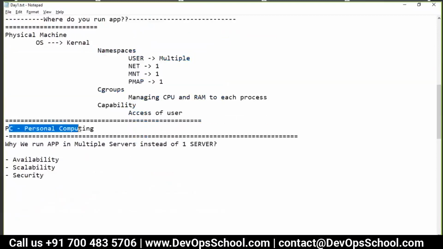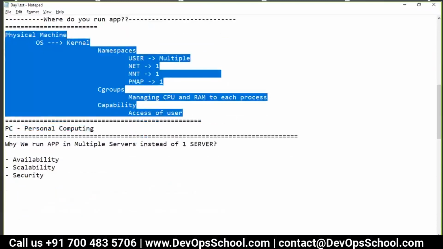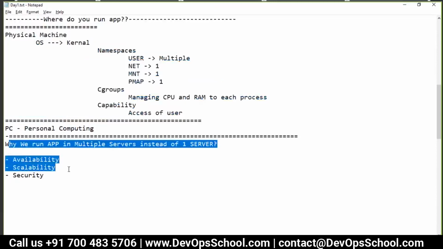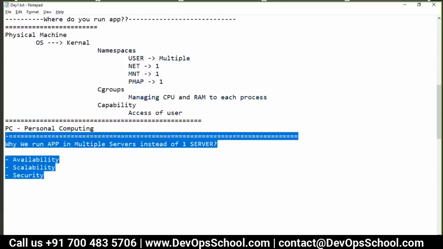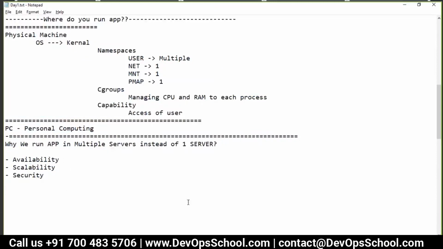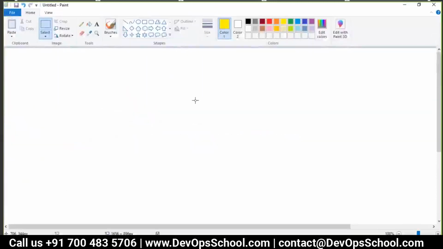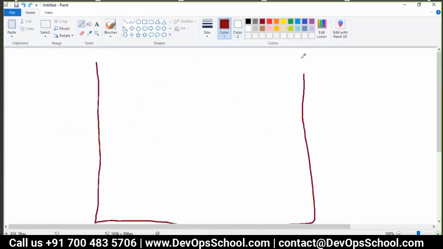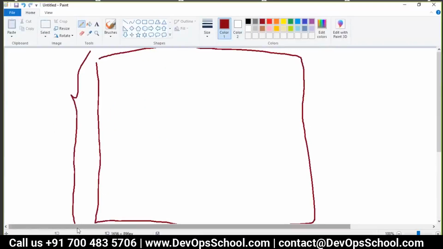Now, PC means personal computing. So this architecture was designed for personal computing. Next, we asked why we run applications on multiple servers instead of one server. Availability, scalability, and security. Now, guys, the problem we got here is, I'm talking about one unit, one physical machine. This is one physical machine, and how much are you utilizing on average? Look at this, we got the internet. Think about it.